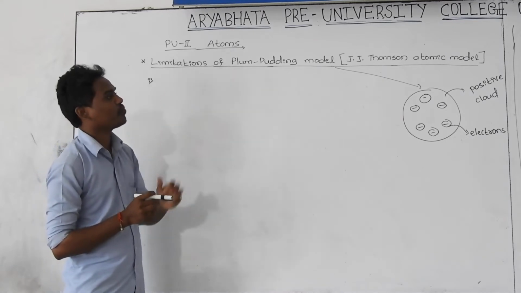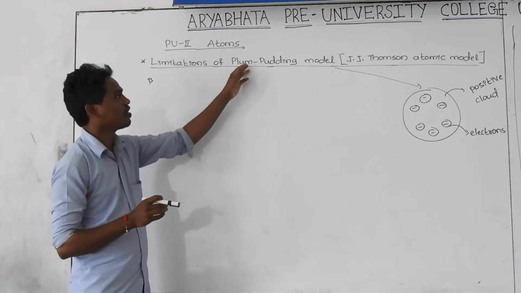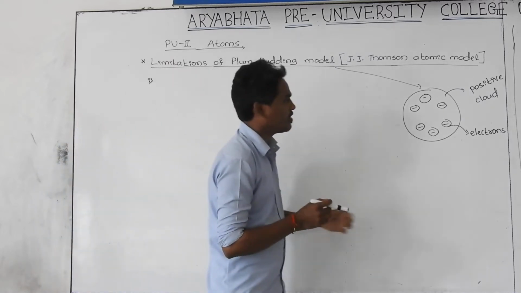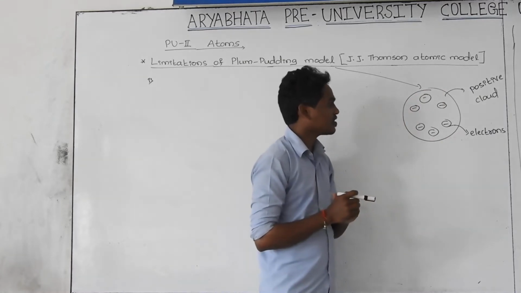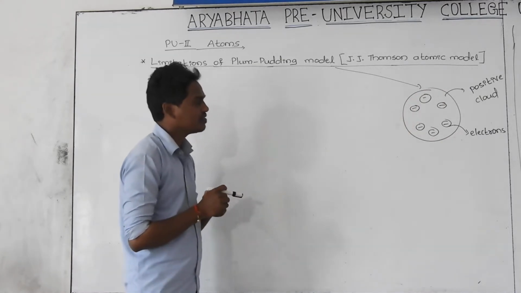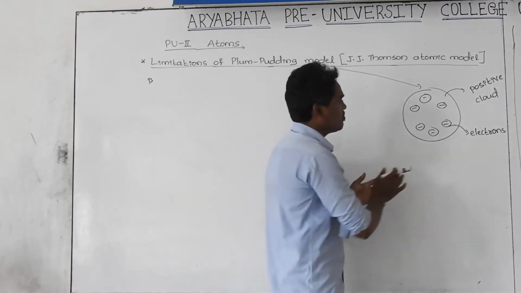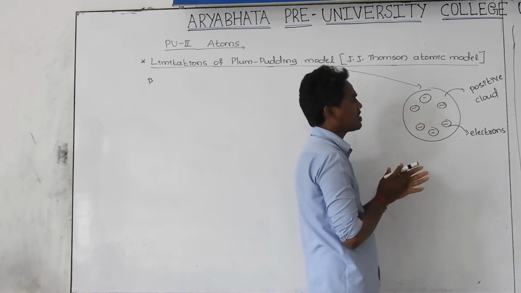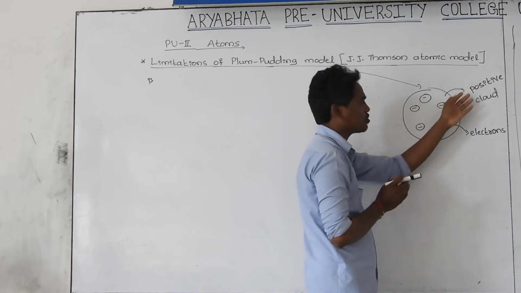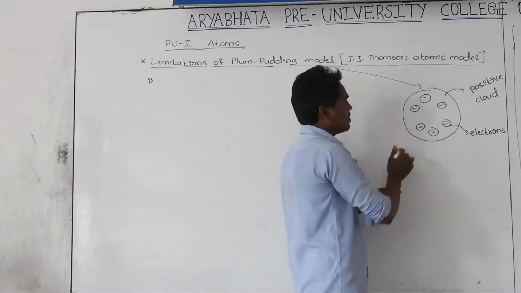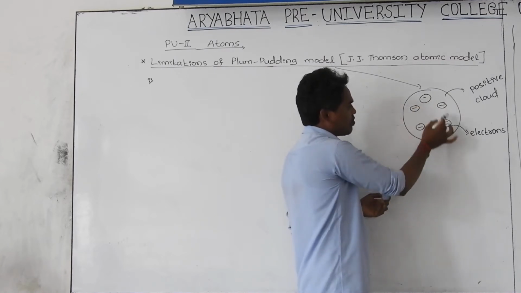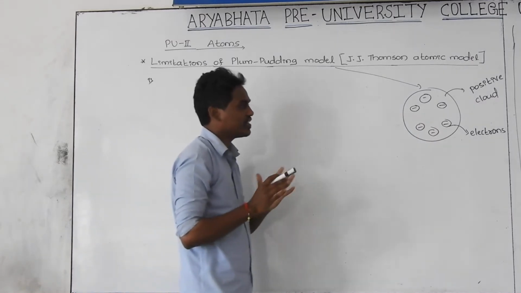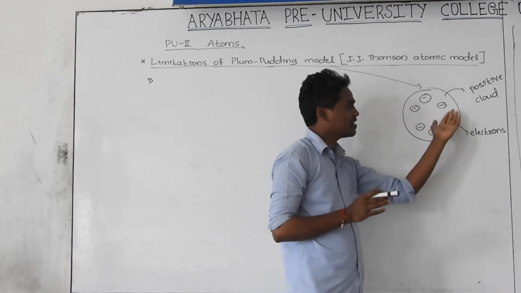There is a model proposed by J.J. Thomson. That model we are going to call the Plum pudding model. The structure of that Plum pudding model, as you know very well, looks like a watermelon. Just imagine yourself: this is the red part of the watermelon, and he described this red part as a positive cloud, acting as a positive charge. And these electrons look like the seeds of the watermelon.